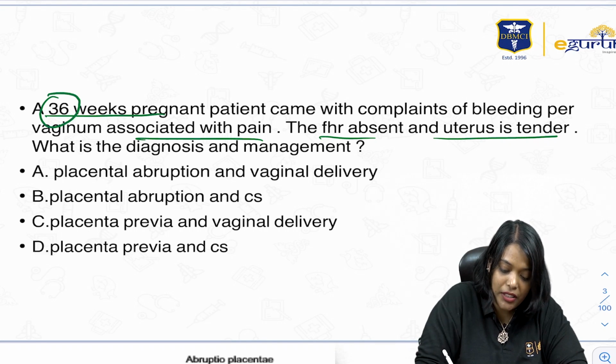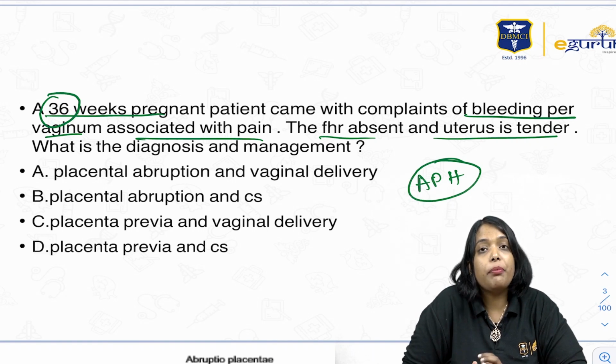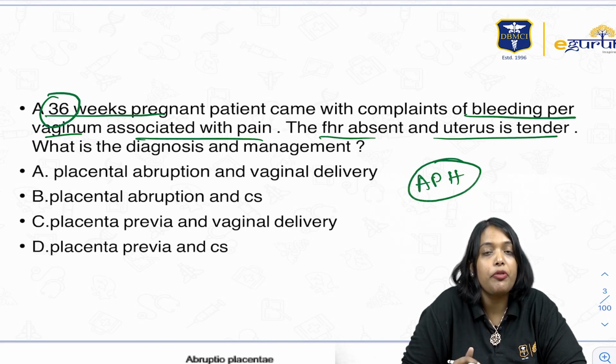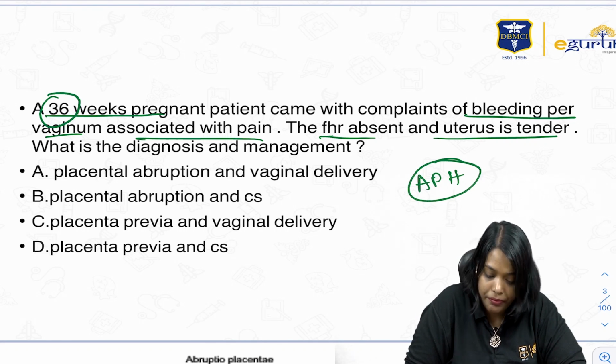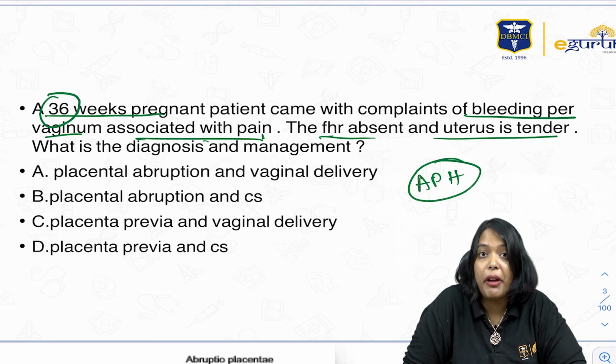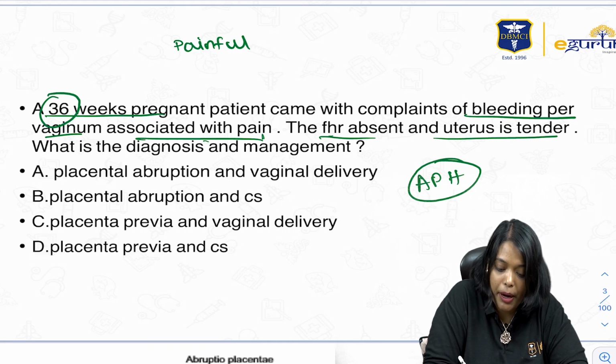So 36 weeks presenting with bleeding per vagina, this mainly tells us we are dealing with antepartum hemorrhage. Whenever bleeding is after the period of viability and before delivery, we call it antepartum hemorrhage. Fetal heart rate is absent, so baby is dead. Uterus is tender and there is associated pain. So there's only one cause where you have painful vaginal bleeding, that is abruption.